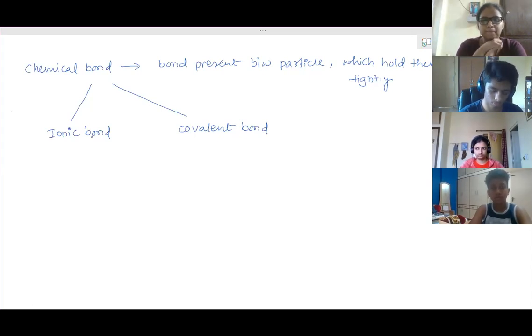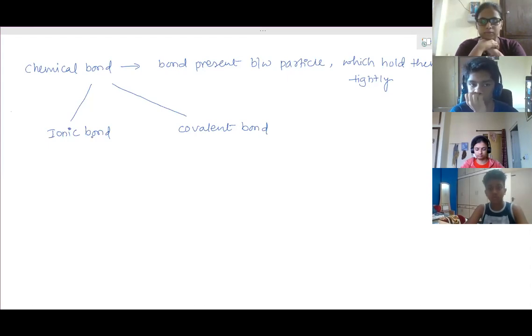So the atoms should combine together and come closer, and only then will those electrons roam around both the atoms. The force of attraction that makes them stay together is called a covalent bond.